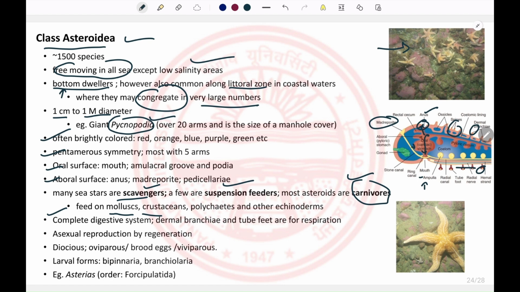They have an enormous power of regeneration, which can be used for asexual reproduction. They can be dioecious, they can be oviparous, or they can brood the eggs, or they can be viviparous.